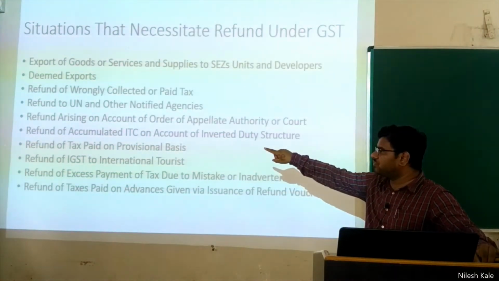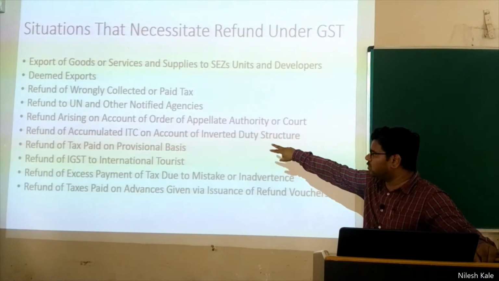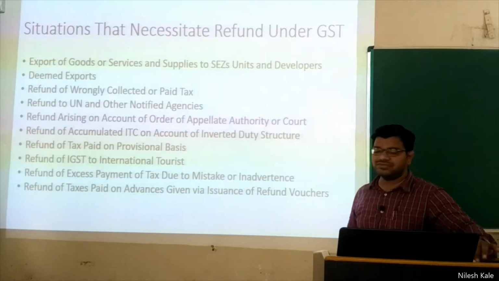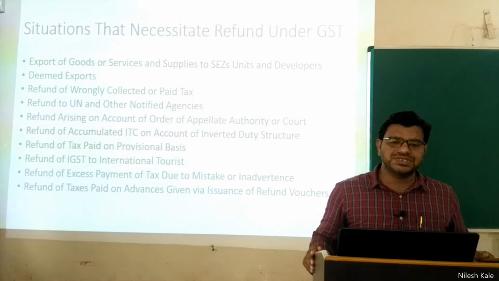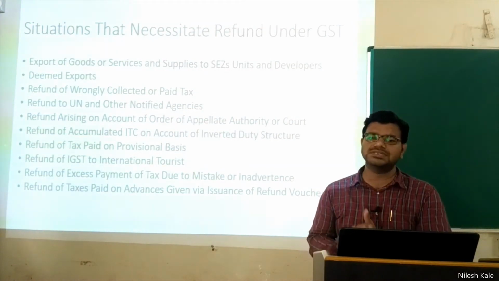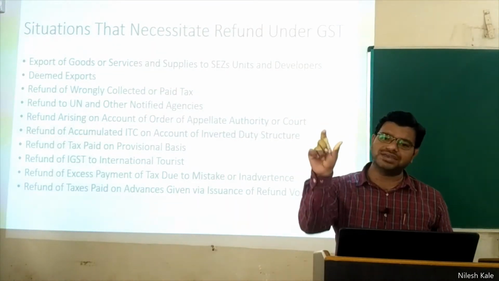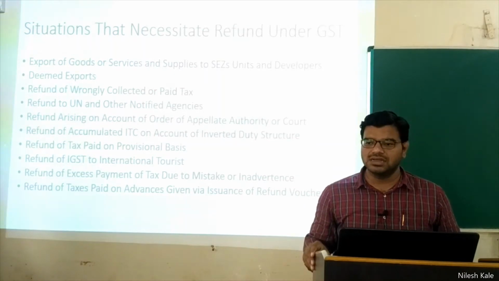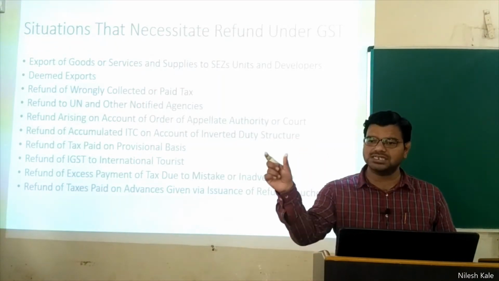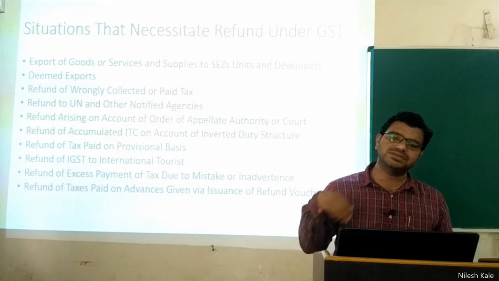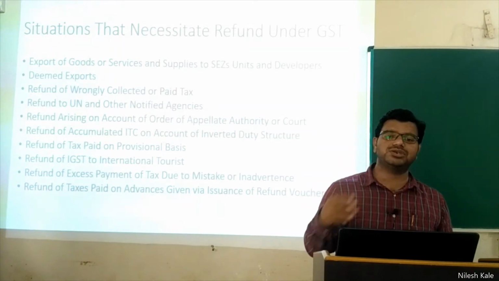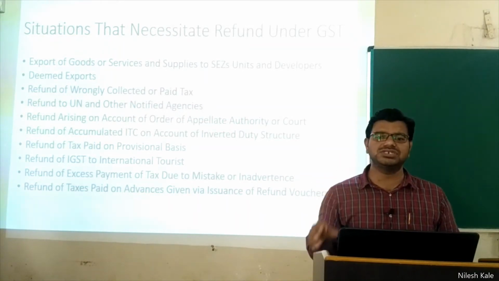And then refund of accumulated ITC on account of inverted duty structure. Inverted duty structure means what? Normally, output tax will be higher than input tax, and output minus input gives you a positive figure, which is the amount that you are paying to the government. What do you mean by GST tax liability?